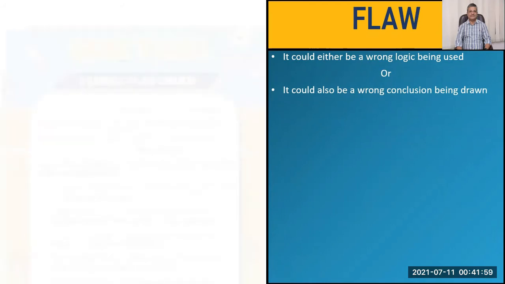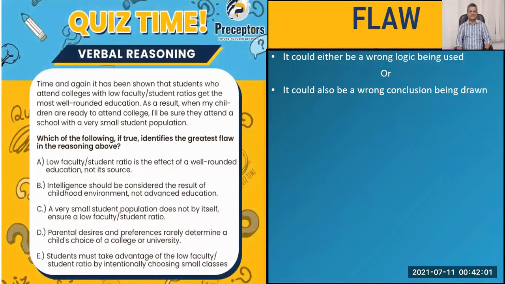All right. Now, this is the quiz I had posted. If you have a look at it, time and again, it has been shown that students who attend colleges with low faculty to student ratios get the most well rounded education. As a result, when my children are ready to attend college, I will be sure to attend a school with a very small student population. Which of the following, if true, identifies the greatest flaw in the reasoning?